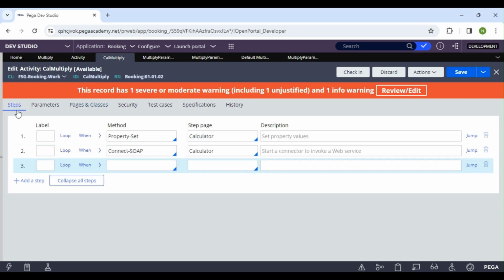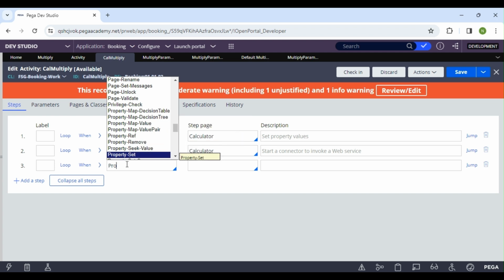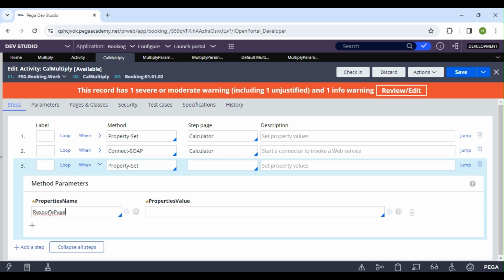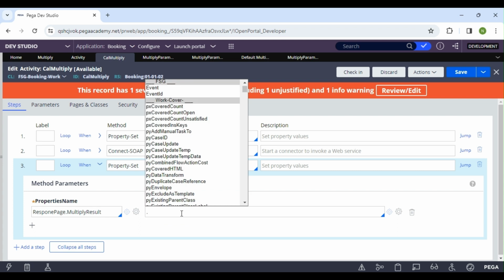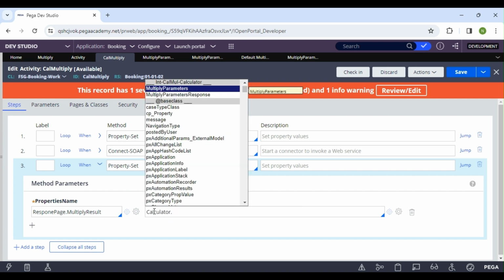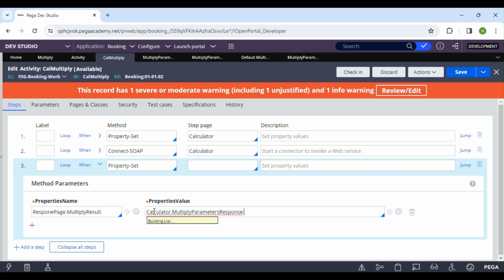Now to this page I'm going to pass the result, using Property Set. You don't need to type, just select response page, multiply result. On the right side you select your calculator. Under calculator, multiply parameters response, under the multiply result. That's it. Now our rule is ready.